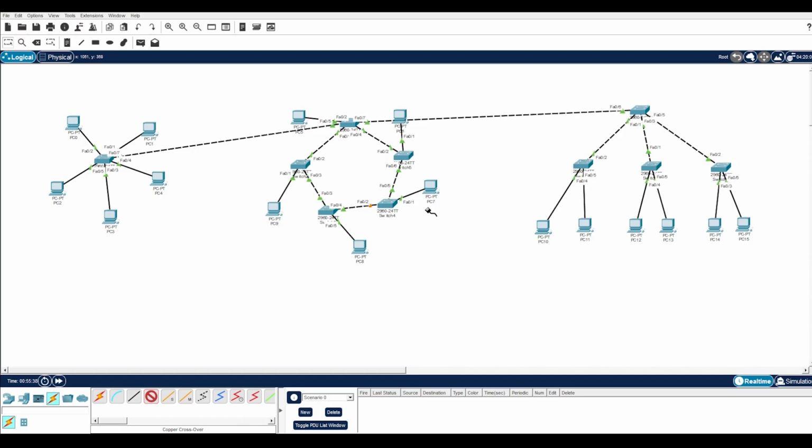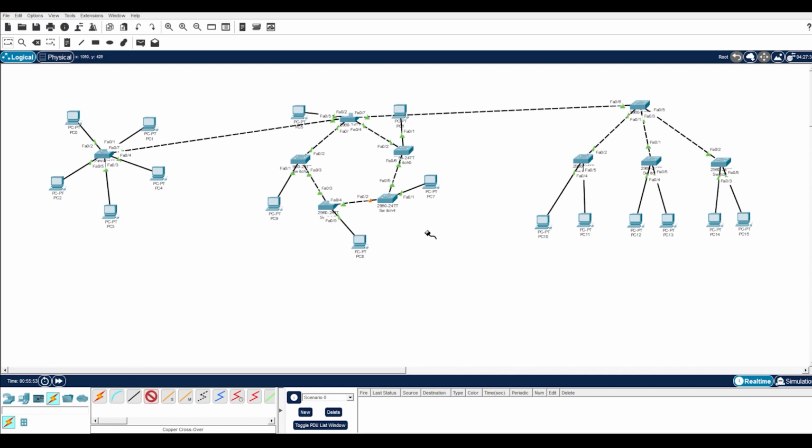If we compare all these topologies, star topology is simple and reliable. Ring topology provides structured communication. Tree topology provides hierarchical growth. And hybrid topology combines the advantages of multiple topologies into one network.